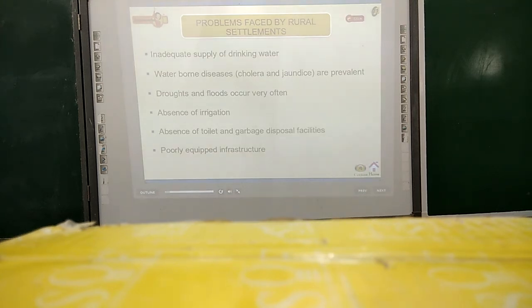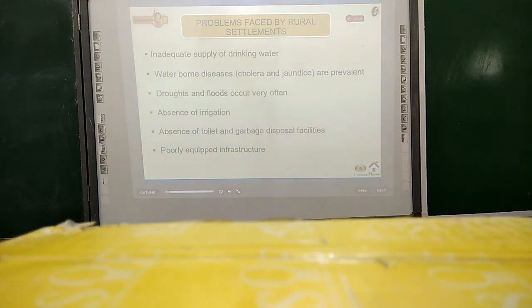The problems faced by the rural settlement. The problems faced by the village people are inadequate supply of drinking water. In some of the villages you don't find even minimum drinking facilities. They used to go to the water places, drink, and carry water by walking. And waterborne diseases: they come across various diseases like cholera, jaundice, etc.